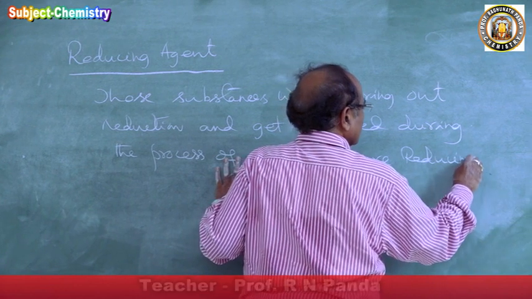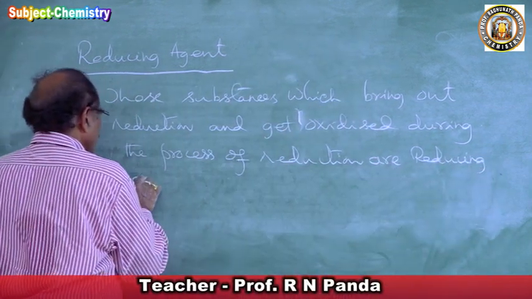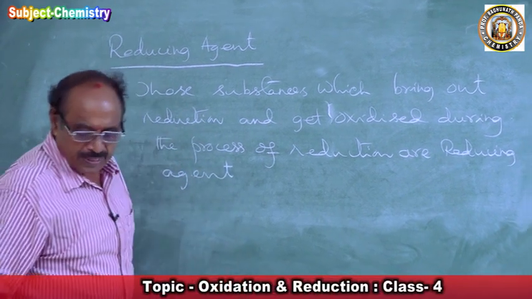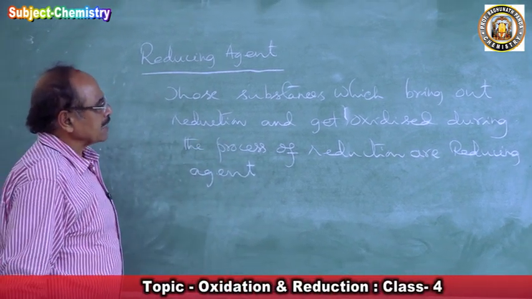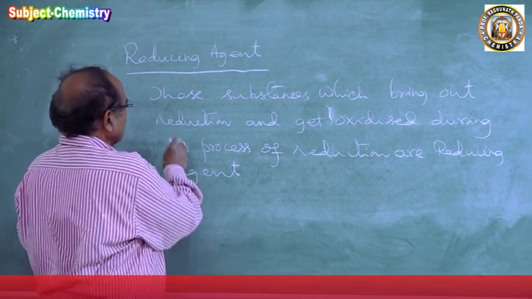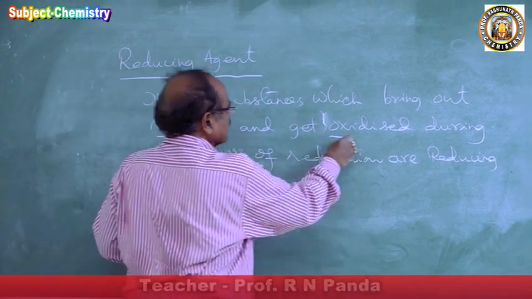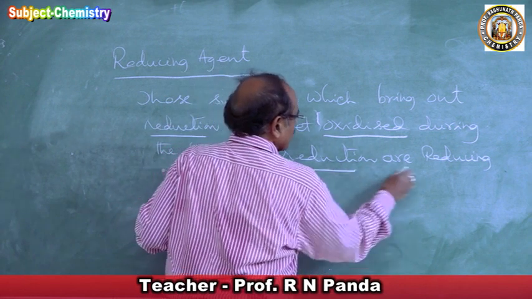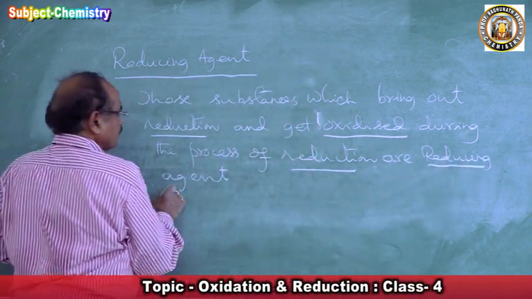Just like the oxidizing agent, so agent is employed for a purpose. So those substances which bring out reduction and get oxidized during the process are called reducing agents.